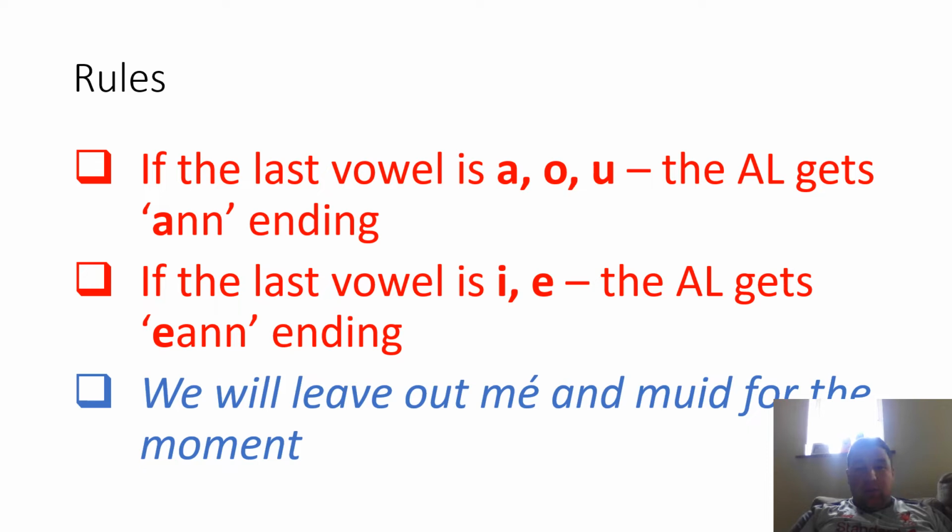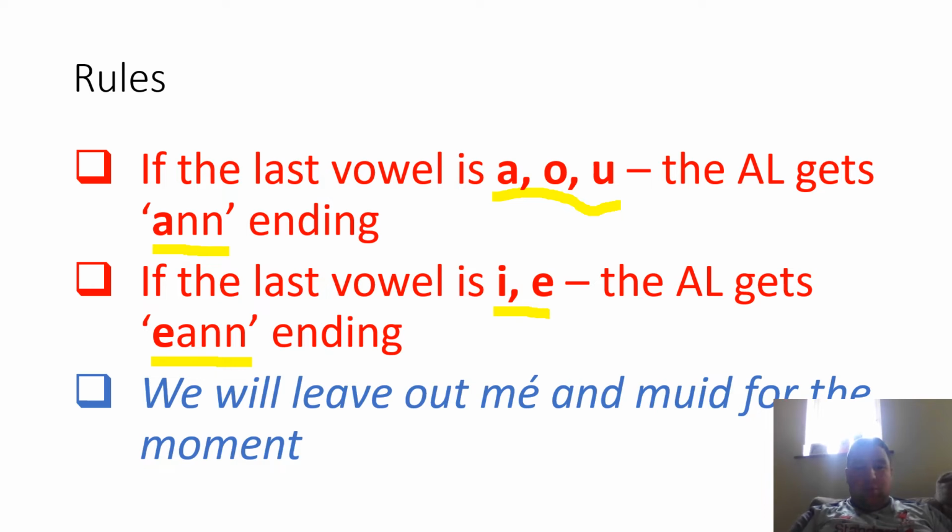For the tú, sé, sí, sibh, siad, if it ends in A, O, U, it gets an A, N, N ending. Okay, so A goes with A, O, U, and if it ends in I, E, it gets an E, A, N, N ending. Caol le caol, leathan le leathan. And as I said already, we'll leave the muid and the mé for the moment. But the important thing is to remember these endings: A, N, N, E, A, N, N, and which vowels they go with.